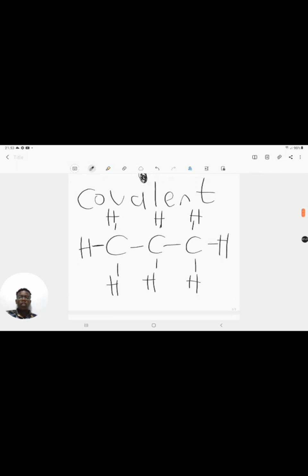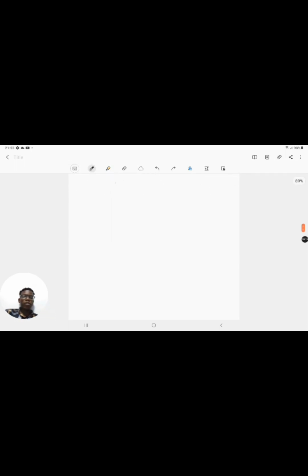And look at this compound that I've drawn out here. Remember what I said about your carbon having 4 electrons that it wants to share. It has 4 electrons that it wants to share, and each pair of electrons is represented by a line, right? So one line represents a pair of electrons, one coming from the other element, one coming from your carbon. So let me demonstrate this quickly.